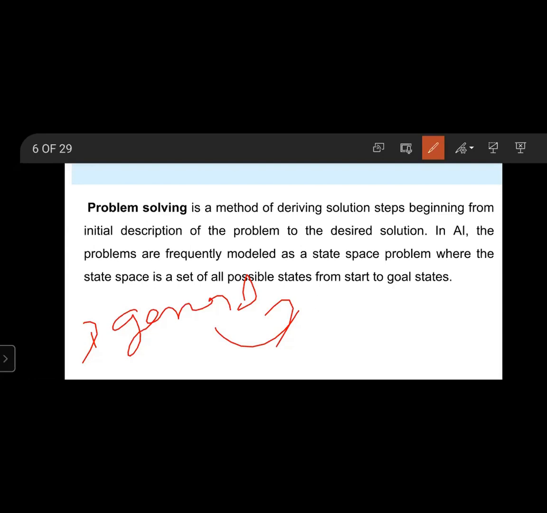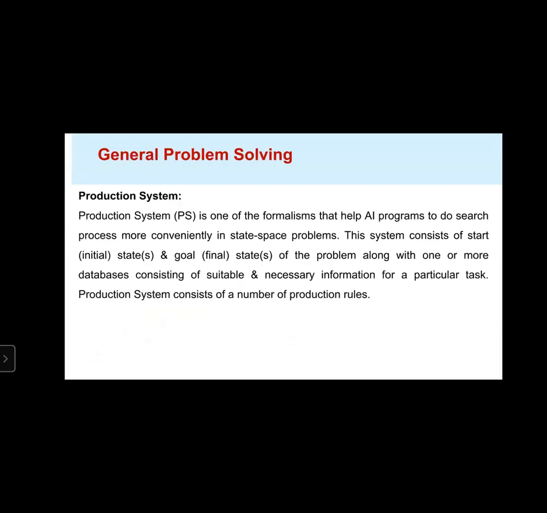Next, coming to the next topic, general problem solving. It defines a production system. What is a production system? A production system is one of the formalisms that help artificial intelligence programs do such a process more conveniently in state space problems.